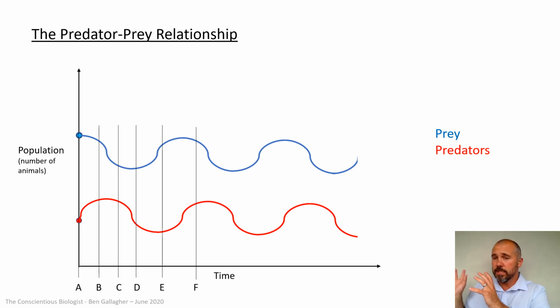But that graph is exactly representing the predator-prey relationship, where they have this very, very subtle, very delicate balance between them. And suddenly if something happened that made the predators really increase, the prey would drop right down. And if the prey dropped right down, there weren't any to eat, the predator population would crash, allowing that one to recover. Recovery of that one provides food for this one, so they go up, which means they're now being eaten, so they'll go down. And you get this constant up and down mechanism, which is what's shown in the graph.